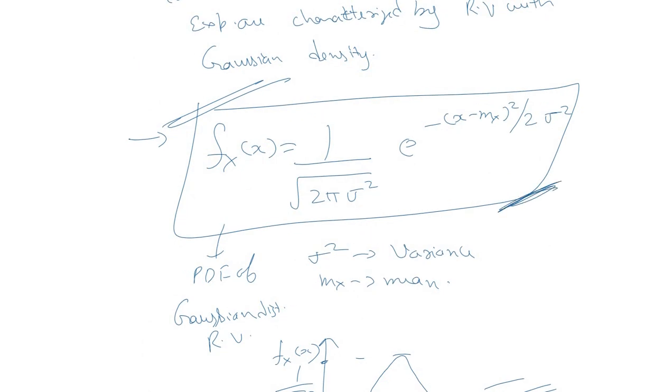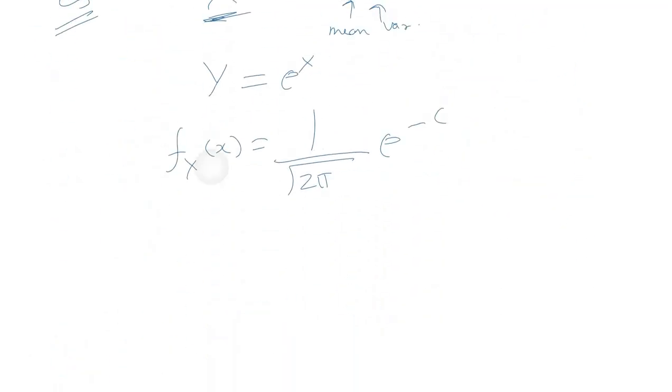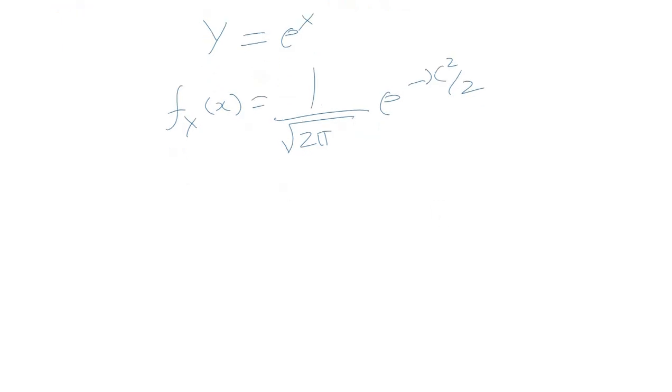So we'll substitute the sigma and m values here. The Gaussian PDF in this scenario becomes 1 upon square root of 2 pi, e raised to power minus x square by 2. This is the PDF of x, right? We want to find out the PDF of y, which is a function of x.